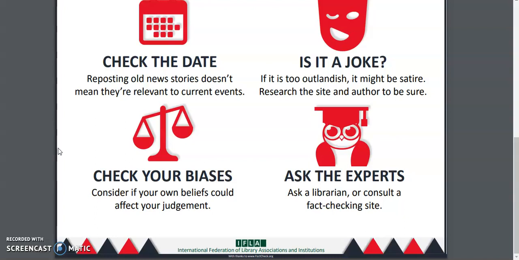And that is where, if you see something that seems to confirm something that you already believe or want to believe, you are probably much more likely to just take it at face value, believe it right away. We all, of course, have certain opinions, things that we believe in, things that we are for and that we're against, and people we support and people we're against, and all that kind of stuff. And that's normal and fine.